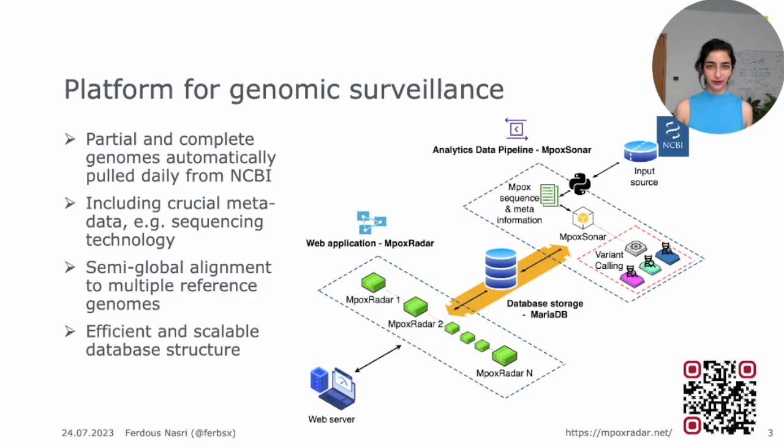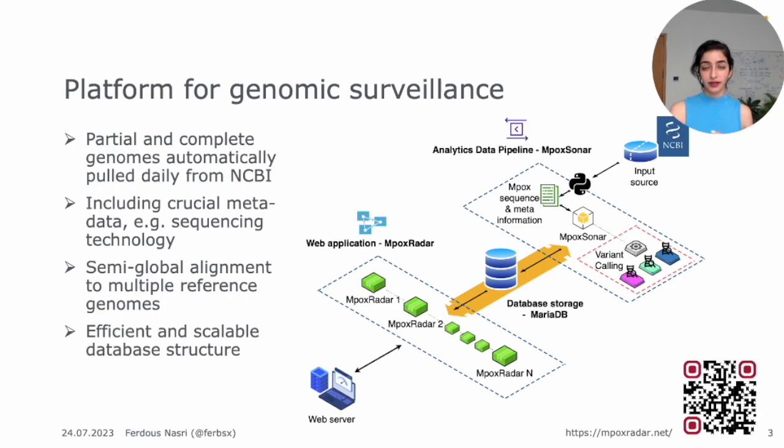We present a platform for genomic surveillance which is scalable and generalizable. It can hold many data sets, including their metadata, and it has an efficient database structure in the background, so it allows many queries at once. To be more precise, we offer a streamlined data gathering and processing platform where the data is also in the end available in a database where it can be queried, and there are visualizations and analysis that are available on the graphical user interface, the web server that we offer.